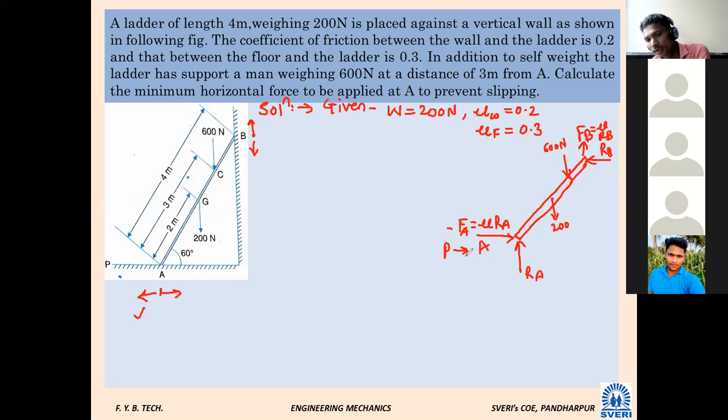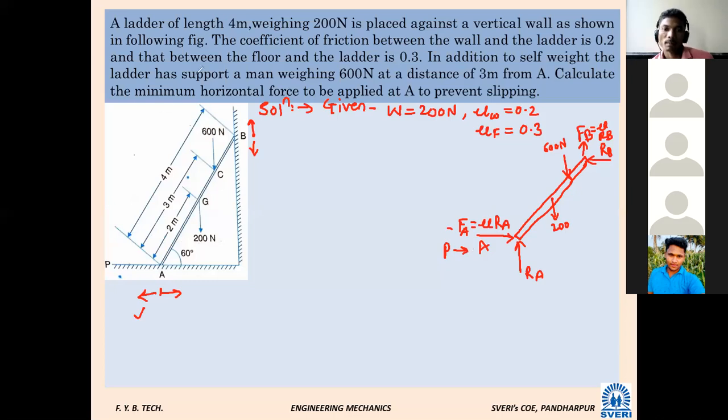If we take moment at point A, which value will we get? RB. Yes, sir, but we also have to know the distances.